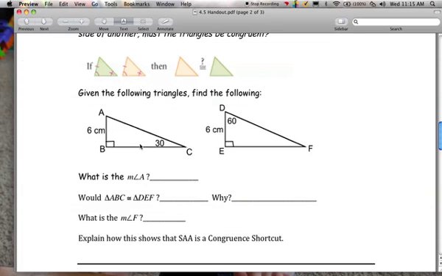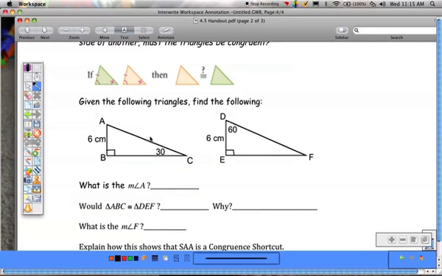What is the measure of angle A? Well, using what we know about triangles, we can take 180 minus 90 minus 30, and that will give us 60 degrees. For the other one, so this would be 60 degrees, would triangle ABC be congruent to triangle DEF? Why or why not? Yes, this would be true, because this would be angle, side, angle, which we just figured out worked. What's the measure of angle F? Well, angle F would be 180 minus 90 minus 60, so that would be 30 degrees.